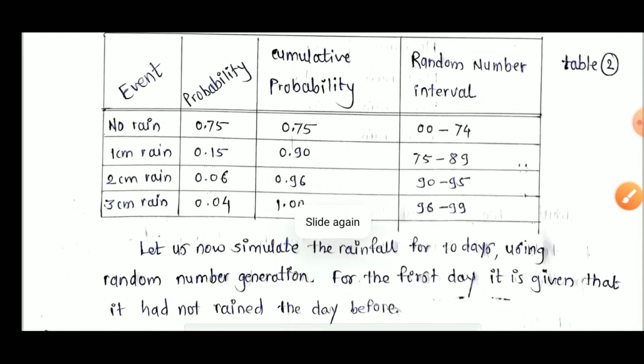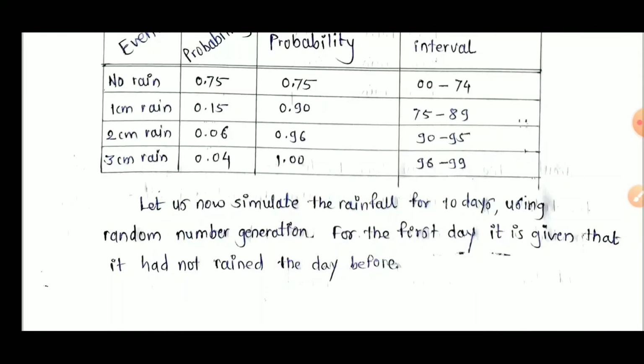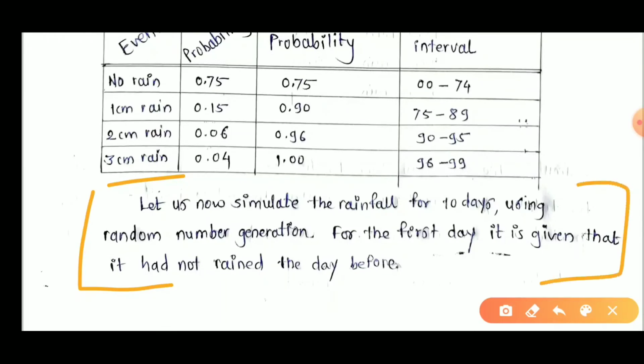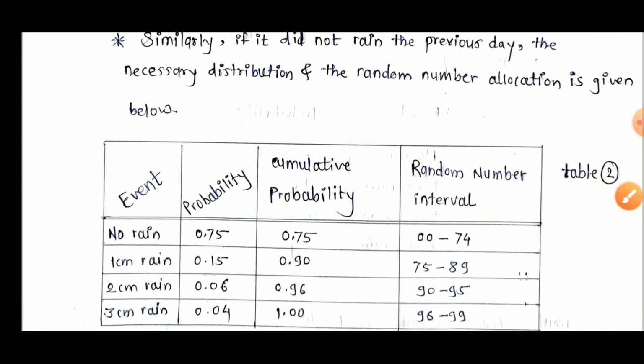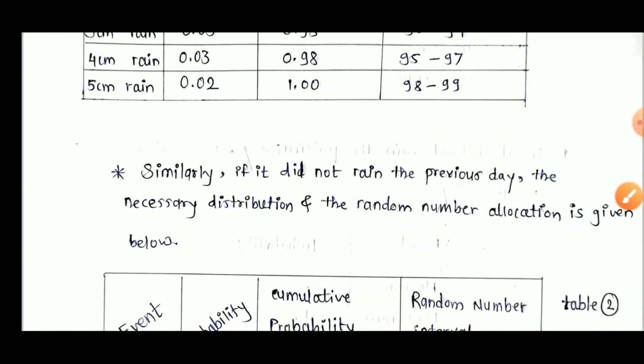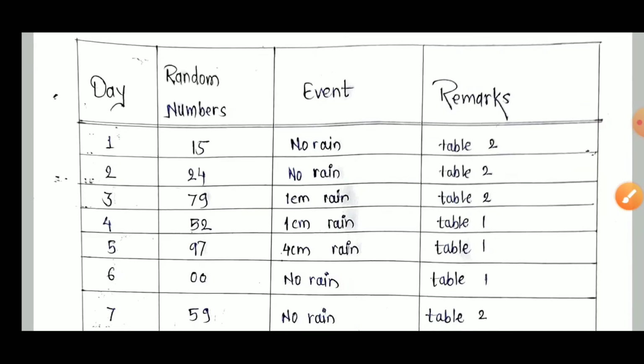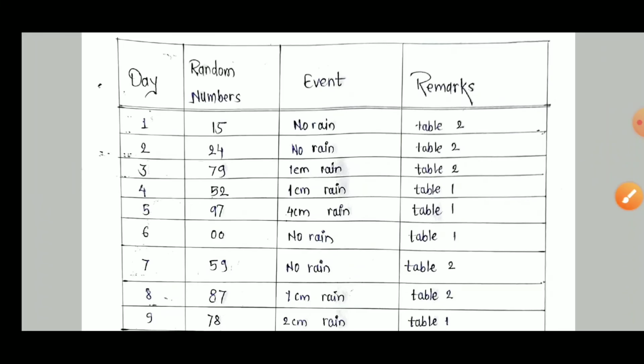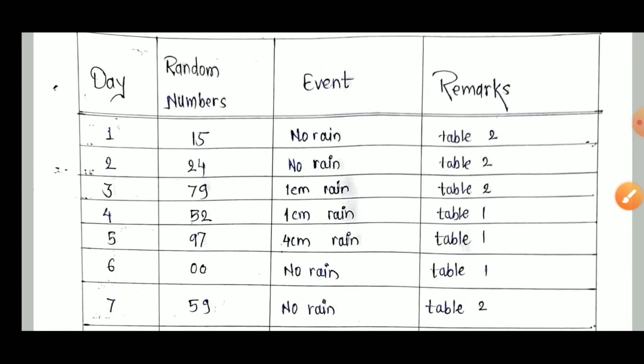Now let us simulate the rainfall for 10 days using random number generation. For the first day, it is given that it had no rainfall on the previous day. Now we have to prepare the new table, the actual simulation model, and these two tables are the base or reference of our calculation. Now prepare table number 3, the actual simulation model, day 1 to day 10.